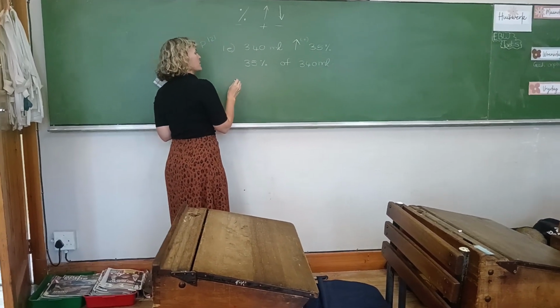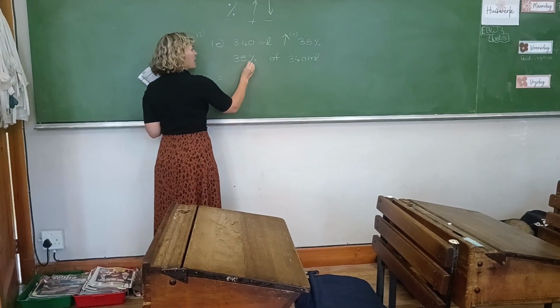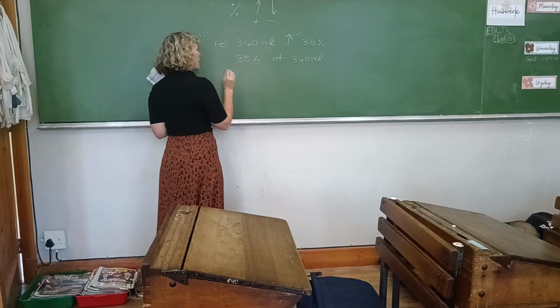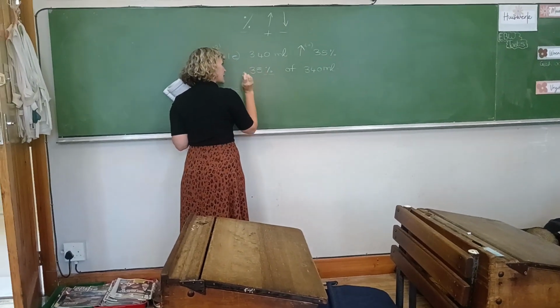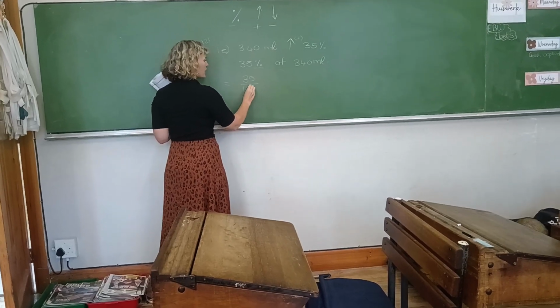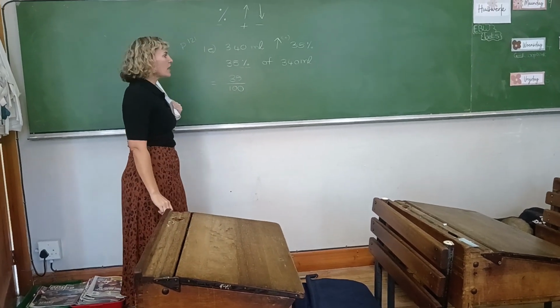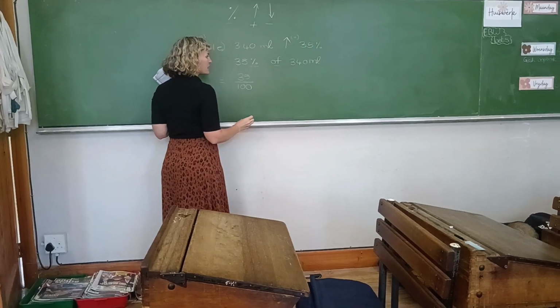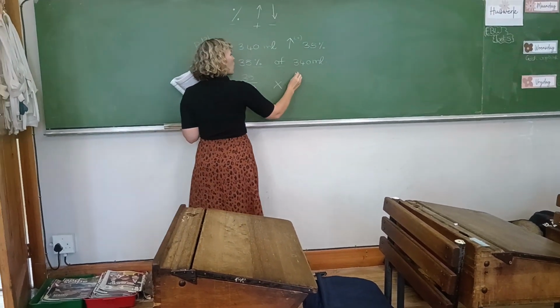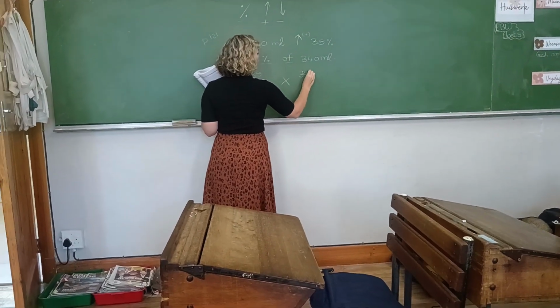Okay, stap 1. Persentasie beteken op 100, out of 100. So 35% means 35 out of 100. Times. Of van beteken maal times. And then your whole number, you always put over 1.